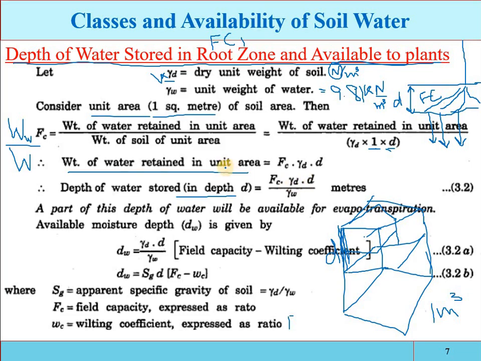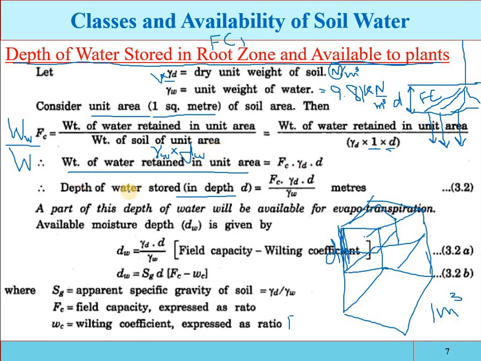Okay, the weight of water will be equal to what? Gamma w multiplied by what? Unit weight of water. That will be the weight of water retained in unit area. That will be the weight of water. Okay, that is equal to this one.